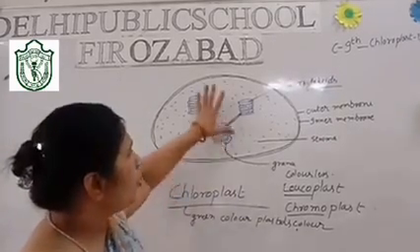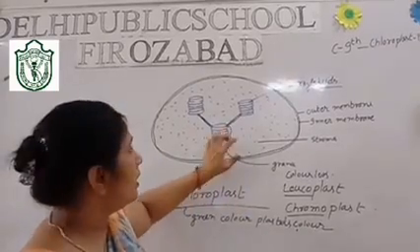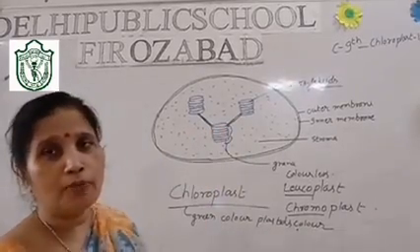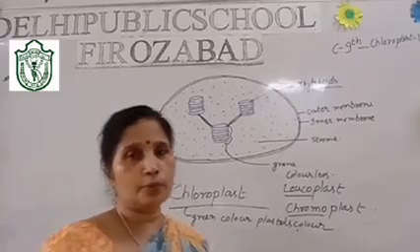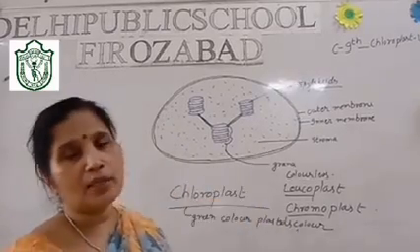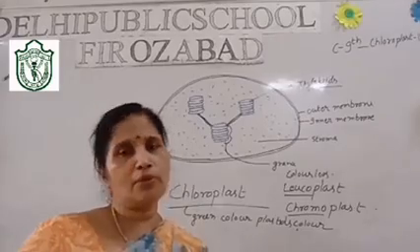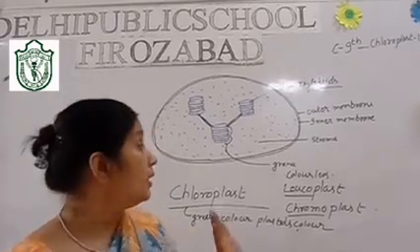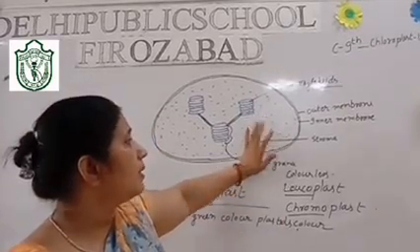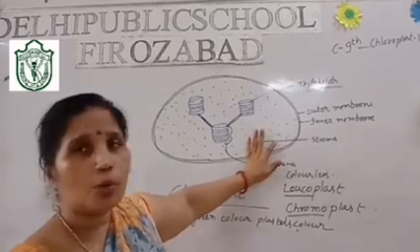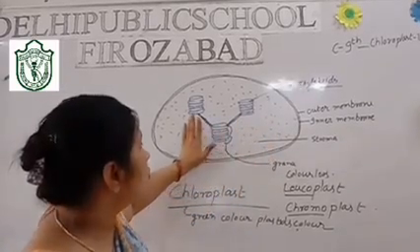On the board it is a two-dimensional structure, but I will try to give you the vision of a three-dimensional one also. The membrane structure is the same as that of the plasma membrane. Inside the membrane there is the matrix, which is called the stroma, and in this stroma grana are present.